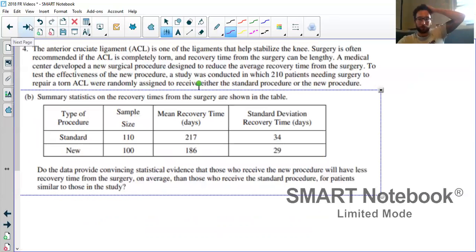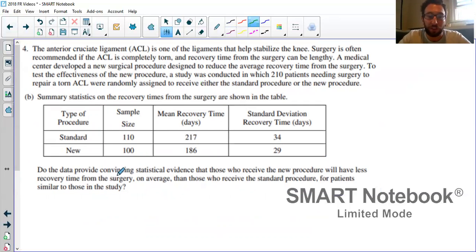So part B here, hopefully we can easily recognize we have two samples, right? We've got the standard group, the new group, two different sample sizes. And we want to know if the data provide convincing statistical evidence. So when we're taking the AP exam, hopefully this phrase, convincing statistical evidence, jumps out at us. So this could be answered with a confidence interval, but when we see that phrase, that's telling us to do some kind of hypothesis test.